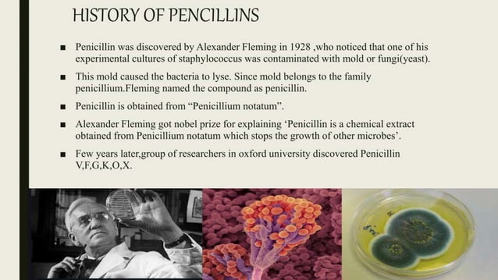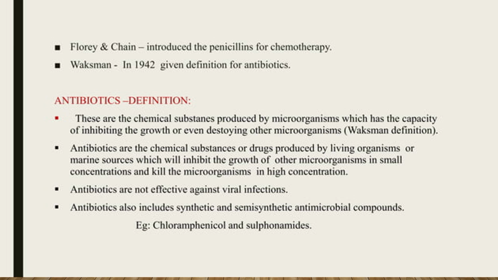So he gave the chemical derivative the name penicillin, and this penicillin he further extracted and derived from the mold species Penicillium notatum. Alexander got a Nobel Prize for this discovery, and this is the chemical extract. He continued his study to extract penicillin from Penicillium notatum to stop the growth of other microbes. Further, various types of penicillin were discovered: penicillin V, penicillin F, penicillin G, and so on.